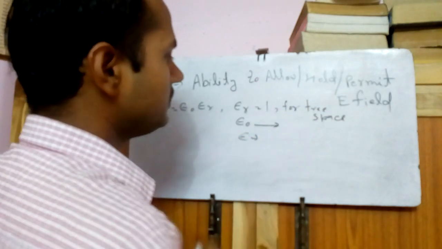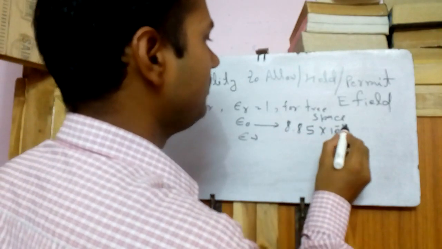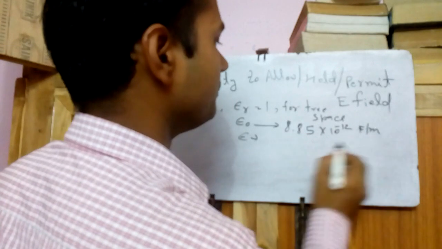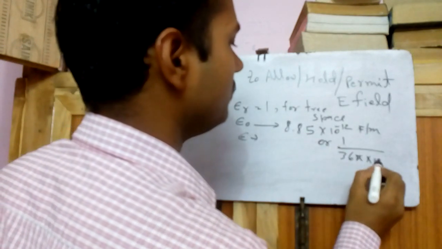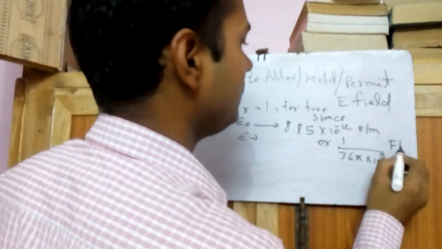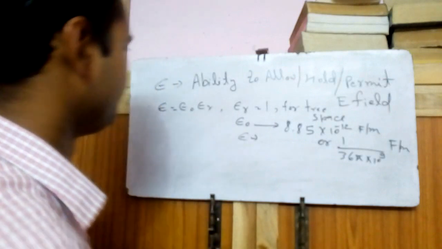Epsilon naught is 8.85 into 10 power minus 12 farad per meter, or 1 upon 36 pi into 10 power 9 farad per meter. Epsilon naught is the permittivity of free space.